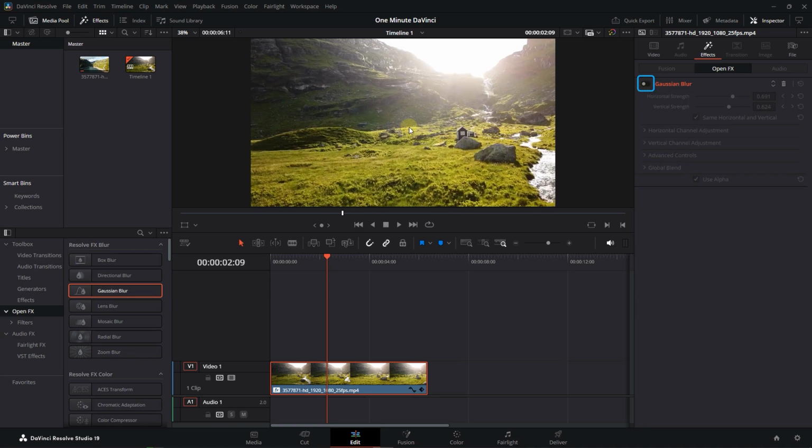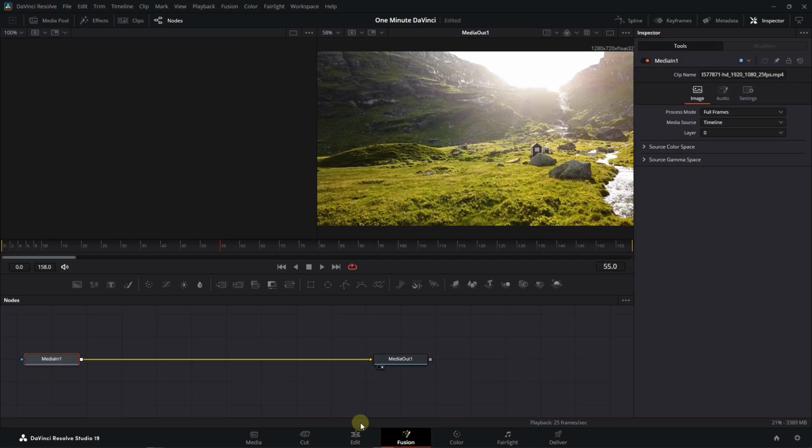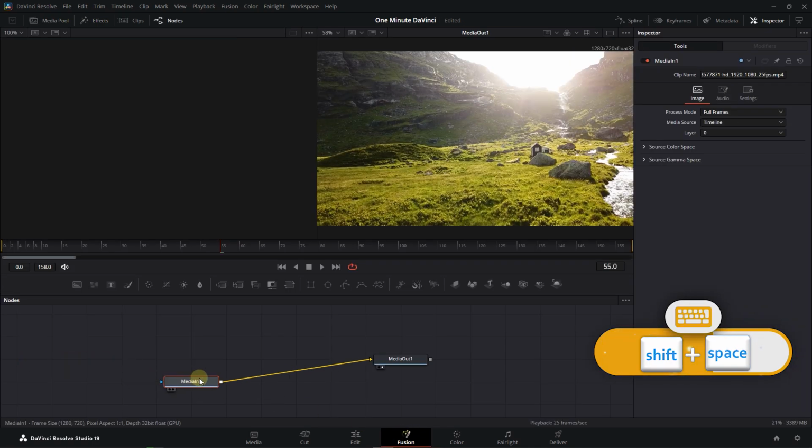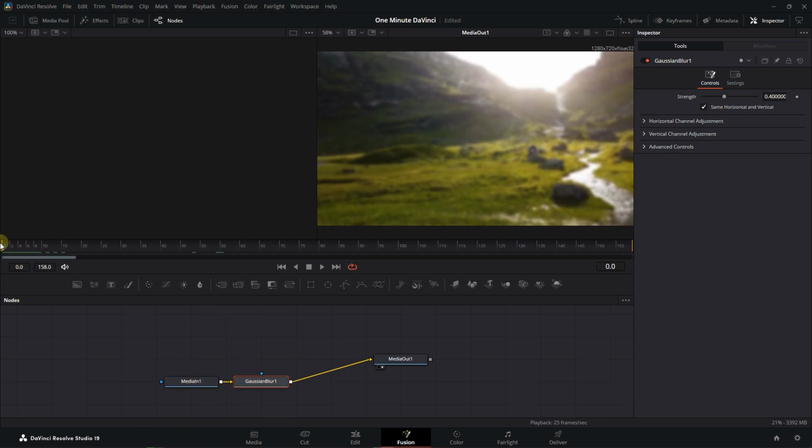Let's disable this effect and add keyframes in Fusion page. Move the playhead above your video and go to Fusion page. Select Media in Node, press Shift plus space, search for Gaussian blur, and add it. Select Gaussian blur node and move the playhead to the start.